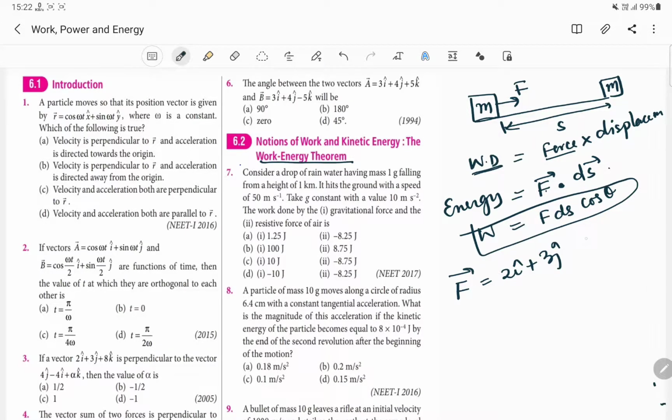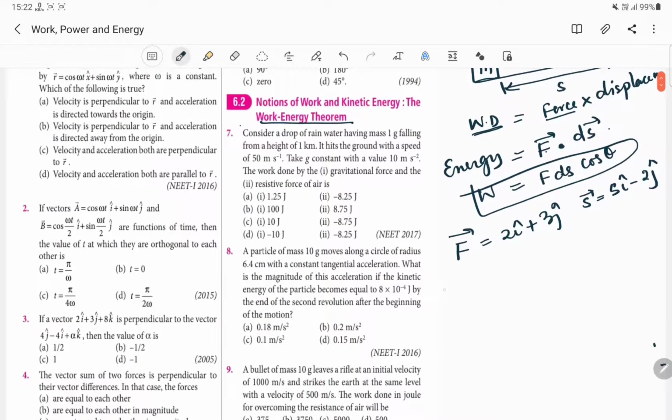And what about the displacement? Let us take the displacement vector to be 5 i cap minus 2 j cap. And here for dot product, work done will be equal to F dot ds vector.